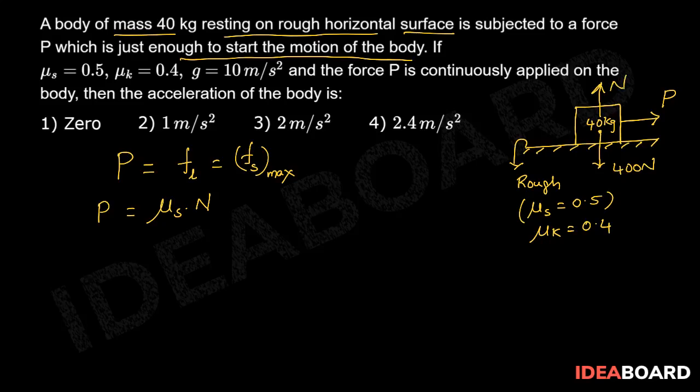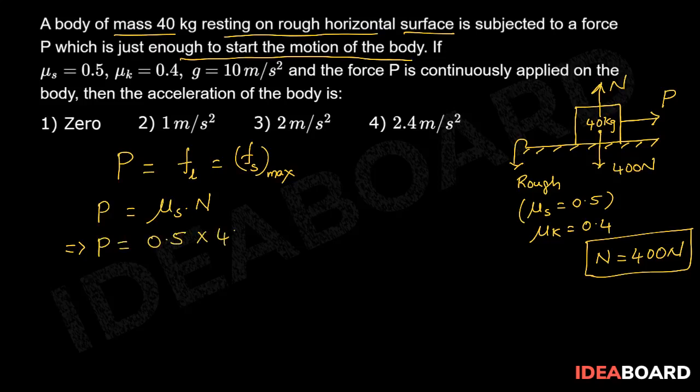Since the block is in vertical equilibrium, normal force is equal to 400 newtons. So substituting that value here, P is equal to mu s, 0.5, multiplied by 400. So we get P equals 200 newtons.